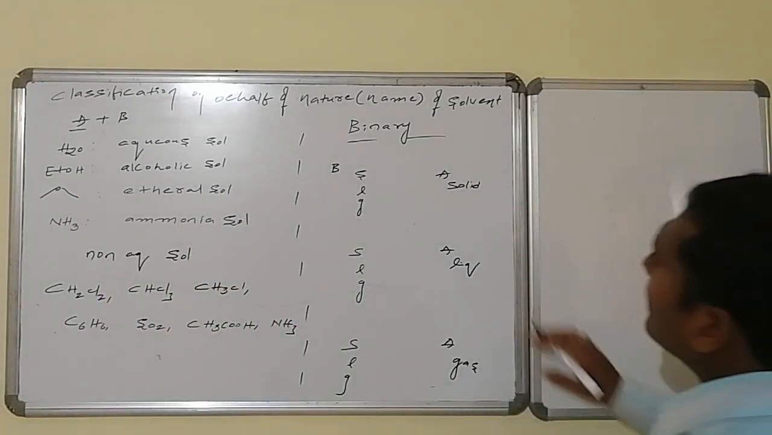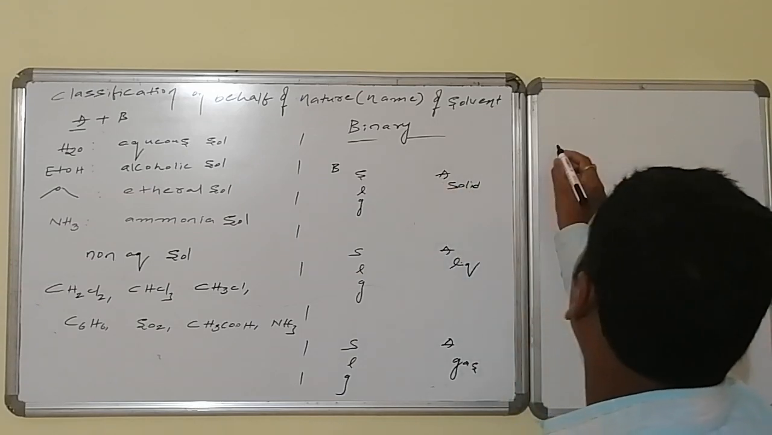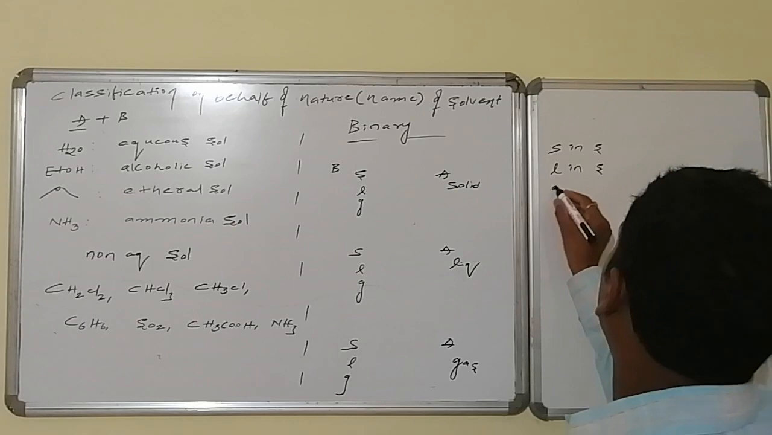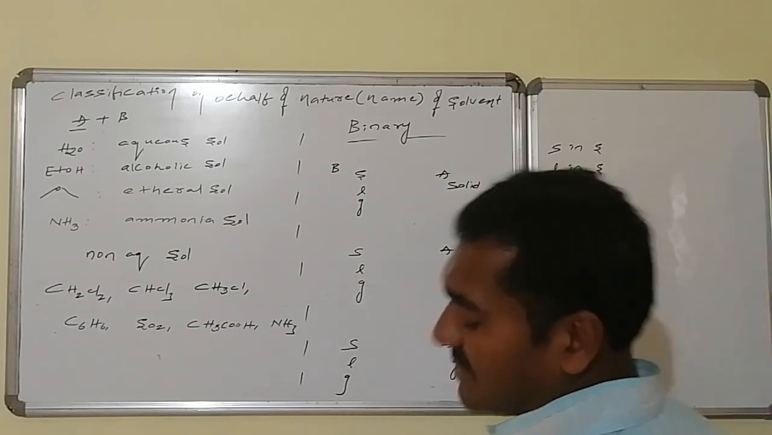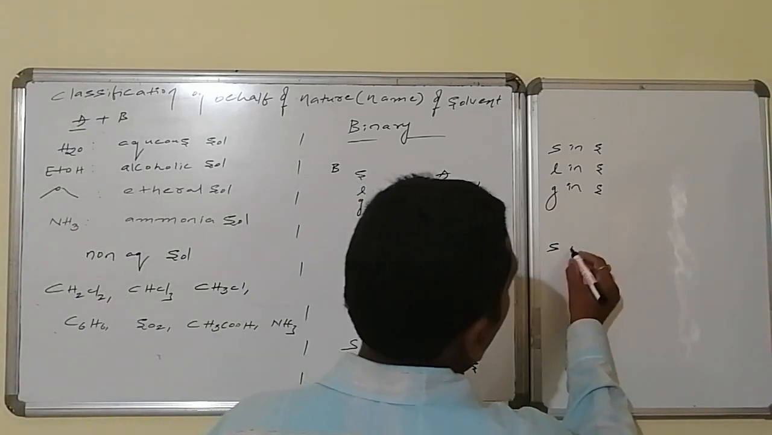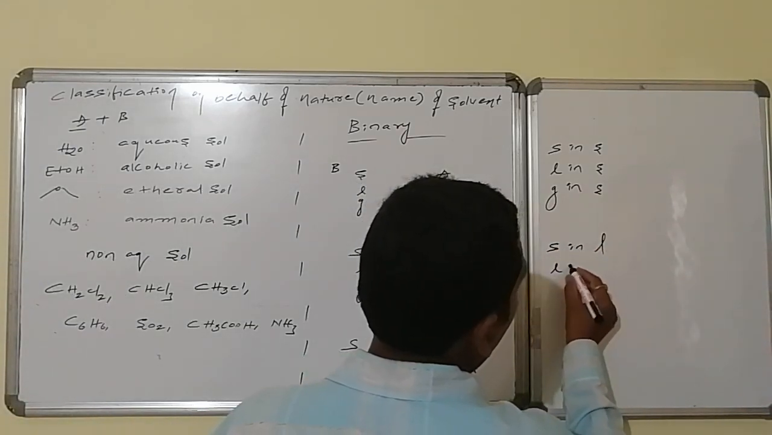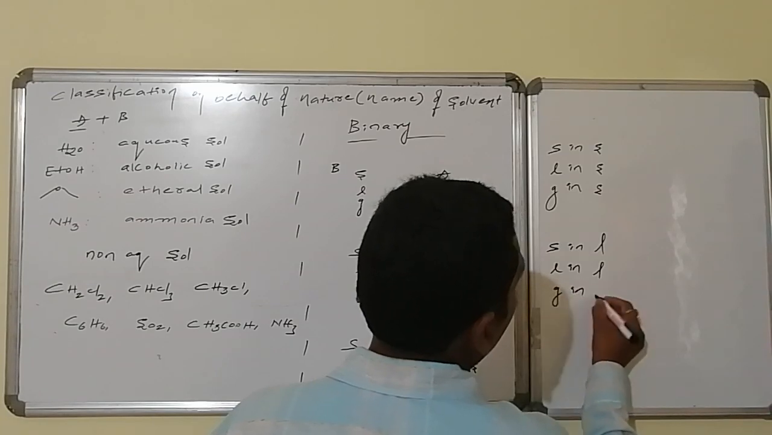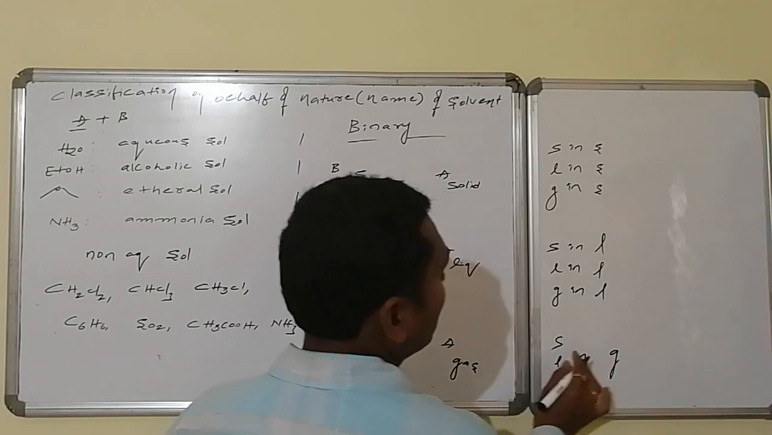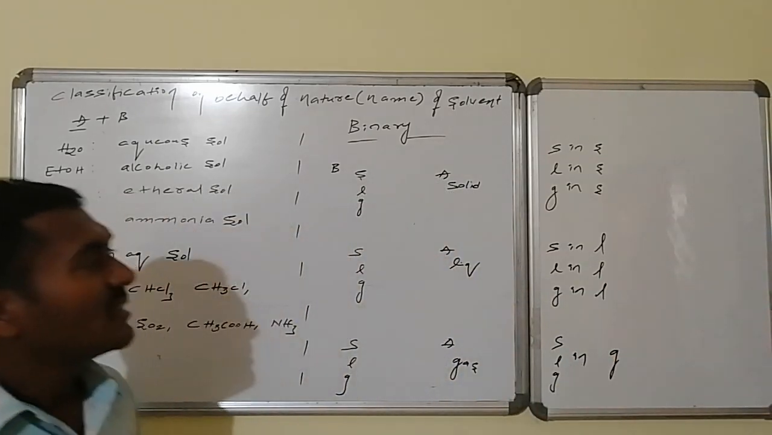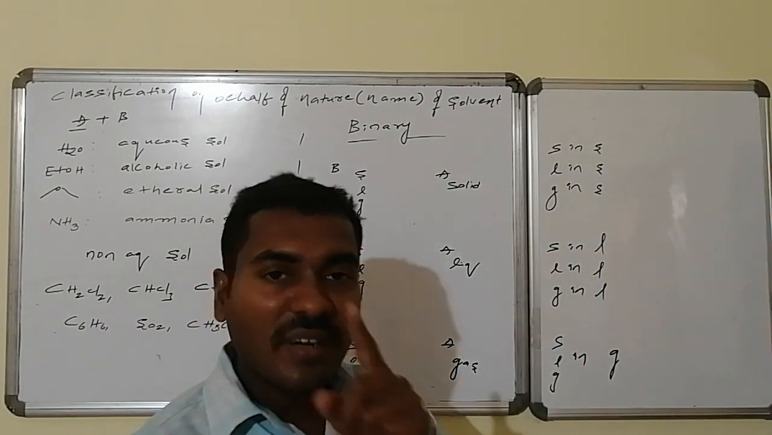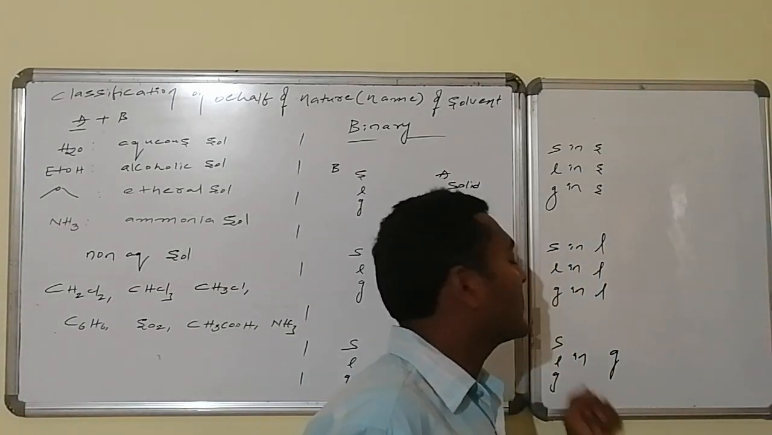And once again, here this is solid in solid. The first case is solid in solid, the second case is liquid in solid, the third case is gas present in solid. Whereas if I go for the second one, here solid is present in liquid, liquid is present in liquid, gas is present in liquid. Once again, here also solid in gas, liquid in gas, gas in gas. These are all solid solutions. The set of these three are liquid solutions, and once again this particular one is gaseous solutions.